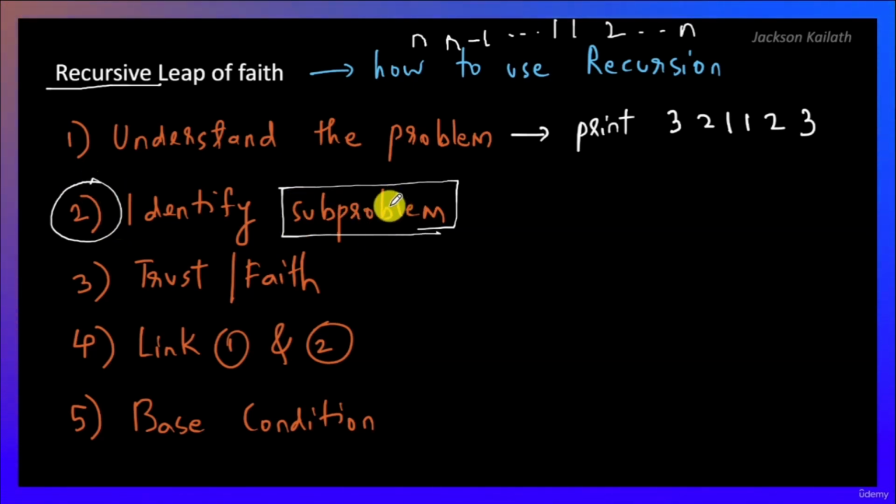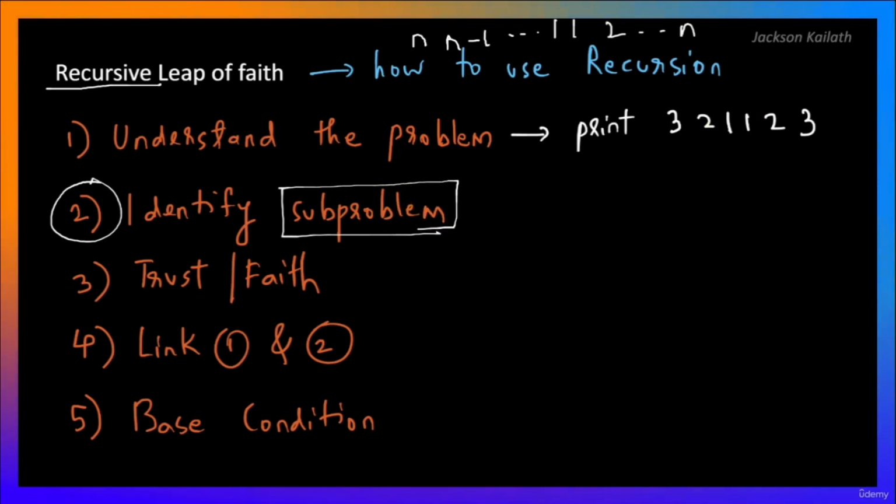Now, identifying a subproblem will become more intuitive, and you will be able to do it more and more easily with more exposure to a wide variety of coding interview questions, which we will take care of in this course. We will go through a variety of questions in the future sections, but let's take it one step at a time. So for this example over here, what would be the subproblem?